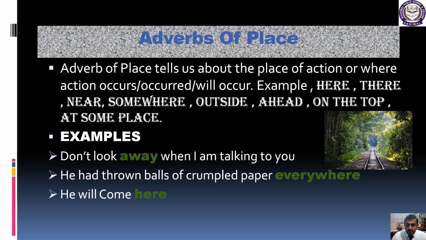And the last sentence, he will come here. Now again, the highlighted word here is telling us about the place. So this is a simple definition, and through this simple example, I hope that now you can understand what adverbs of place are and how they work. Got my point? Okay, very good.